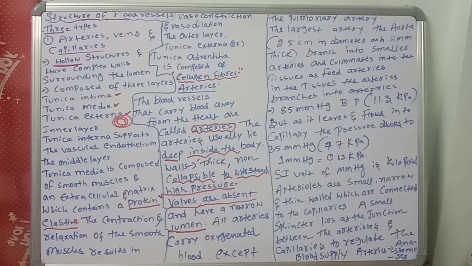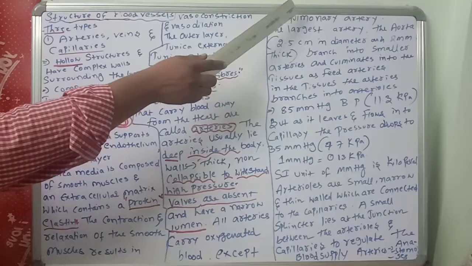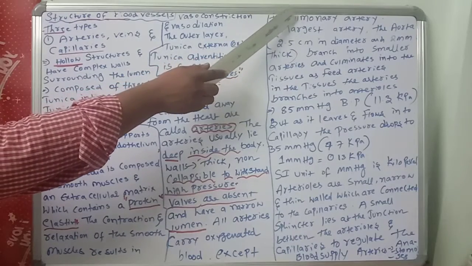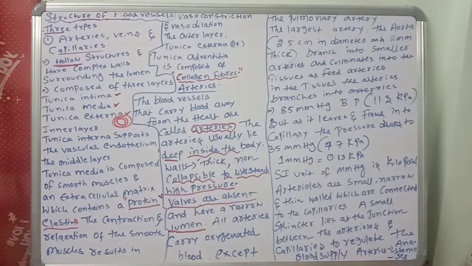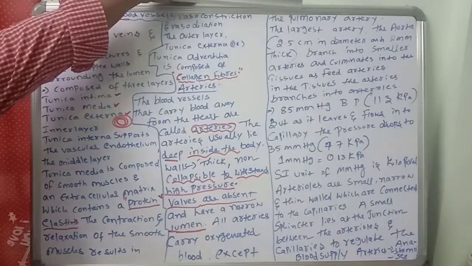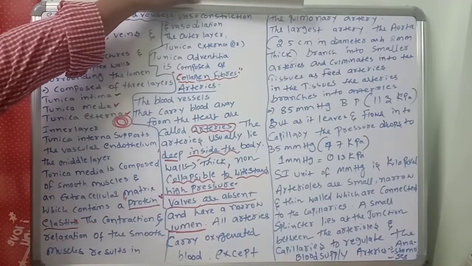The pulmonary artery carries deoxygenated blood from the heart, right ventricle, to the lungs. So all arteries carry oxygenated blood, but the pulmonary artery carries deoxygenated blood from the heart to the lungs. You should remember that.